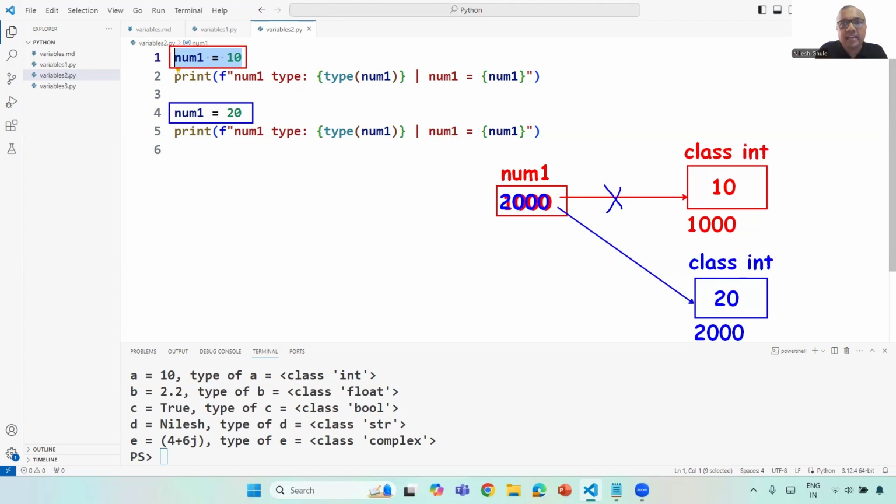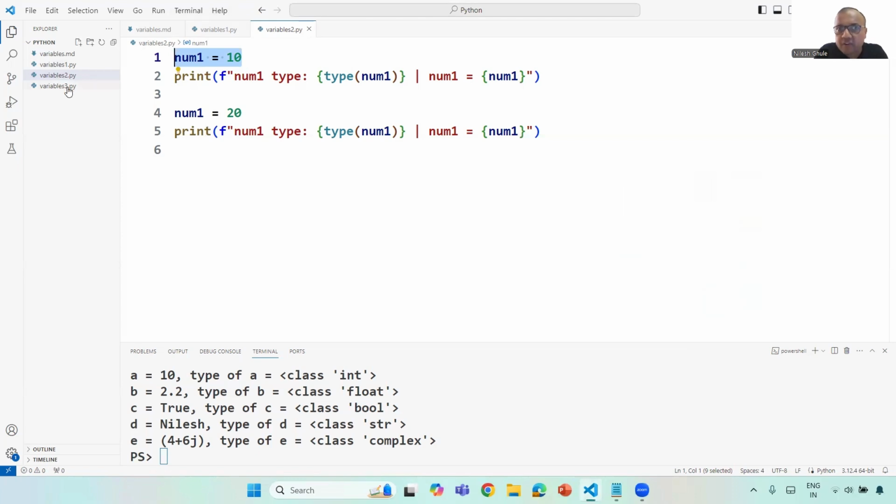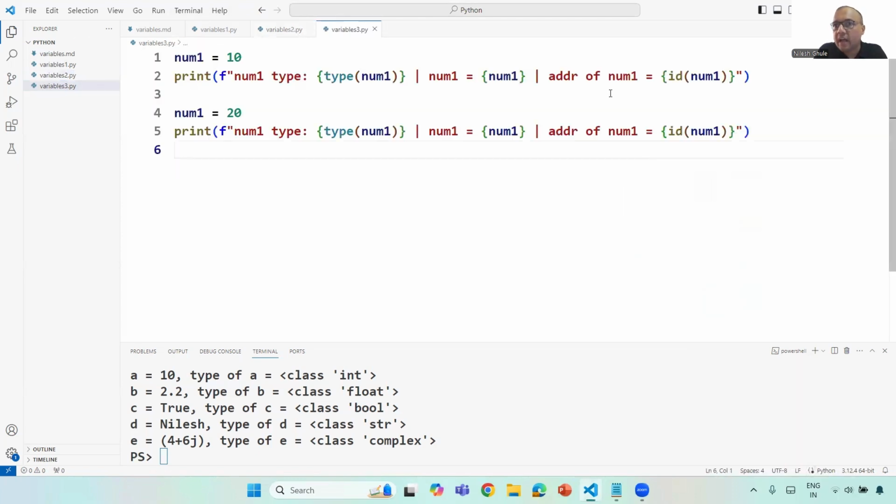Now this is exactly how variables in Python work. But how do you confirm this? In the CPython implementation, you can see the address of the variable by using the id function. So let me modify this code a little bit, and along with the type and value, let me also print the address of the variable.